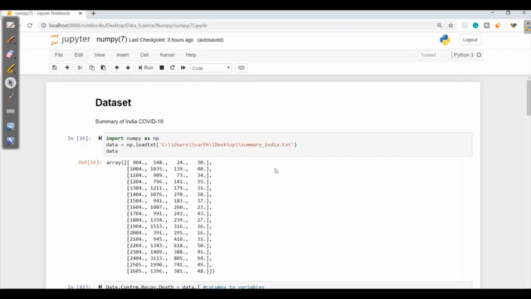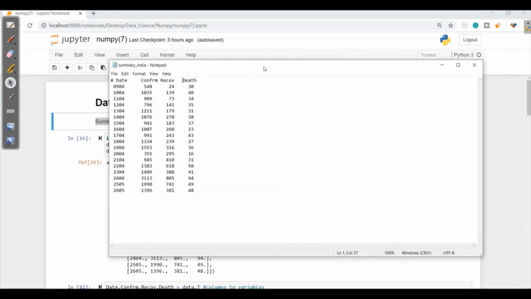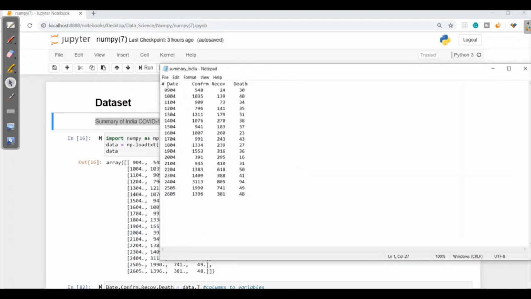We will see how to load a text file having a data set. Here I am taking a data set of the summary of India COVID-19 in the form of txt, where I have date 26 April, it's 04, so I'll make a change.